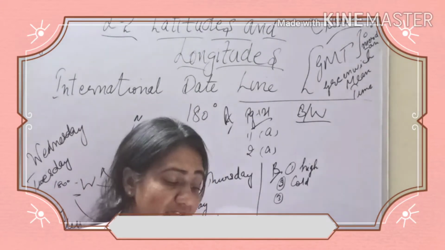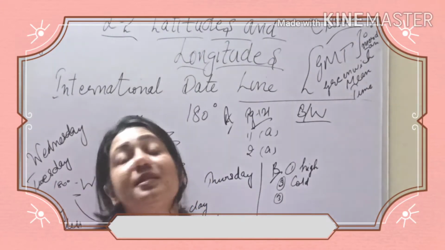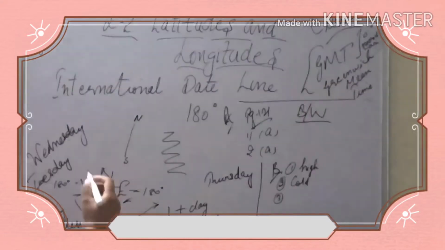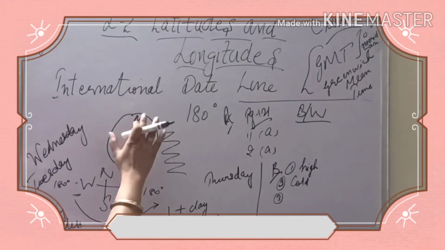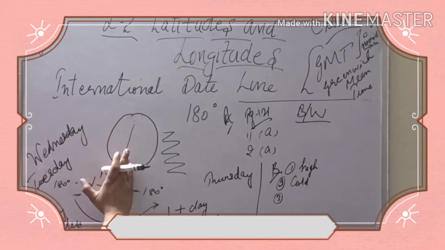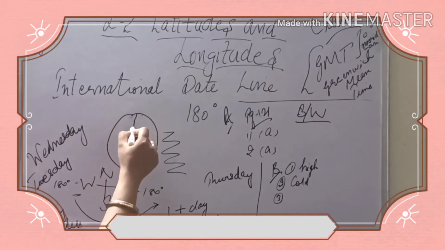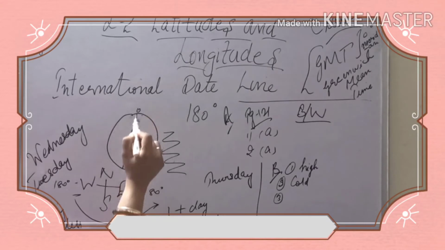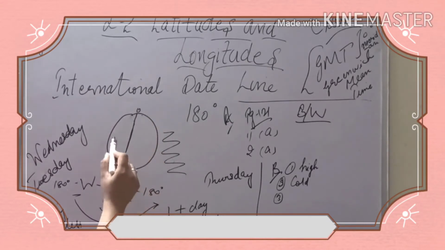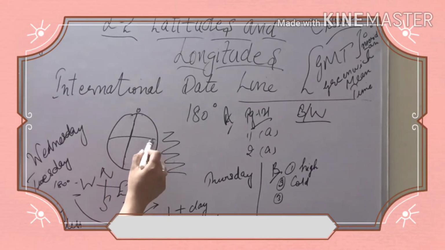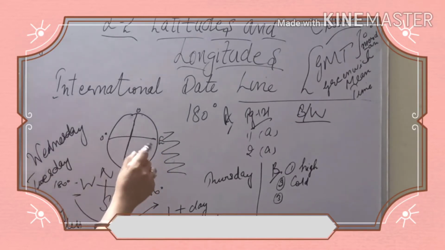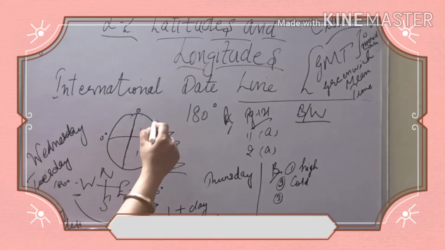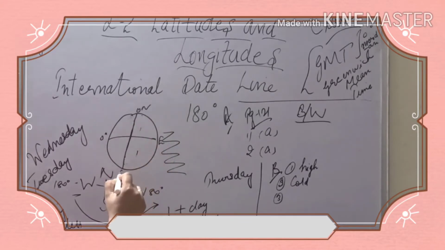Okay. Dash is the imaginary line passing through the center of the earth. That day when I have drawn this shape of earth, then I have told you that this is your 0 degree meridian. This is the line of longitude or meridian you can say. And the parallel line that we have, this is the line passing through the center and divides the earth into 2 halves, and this is known as North Pole.